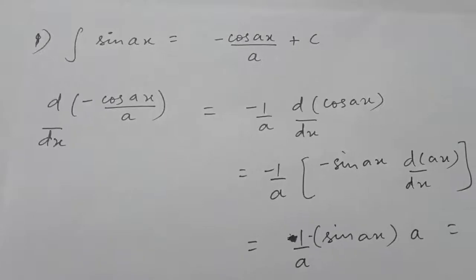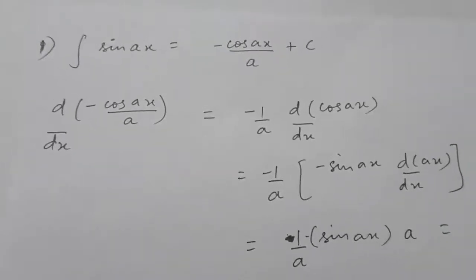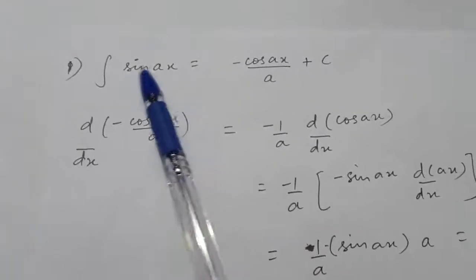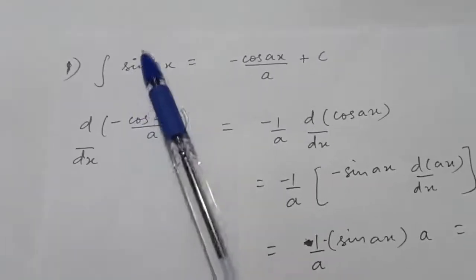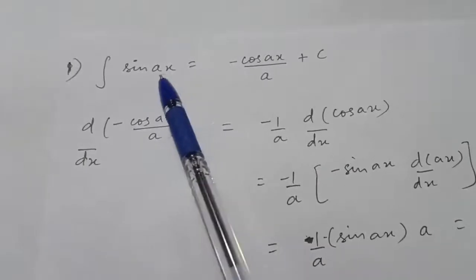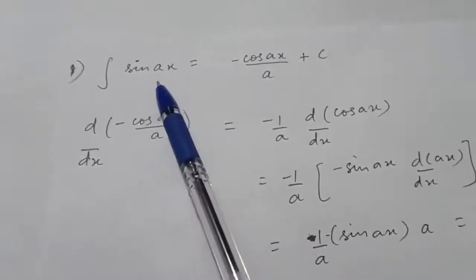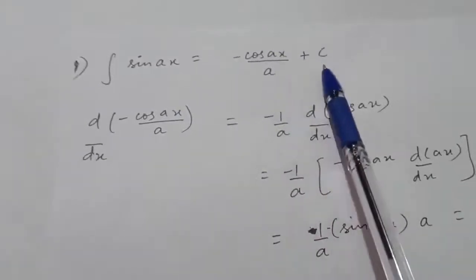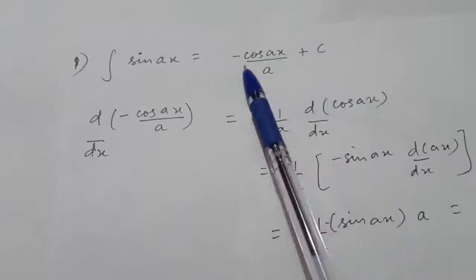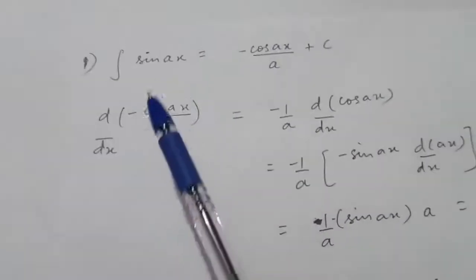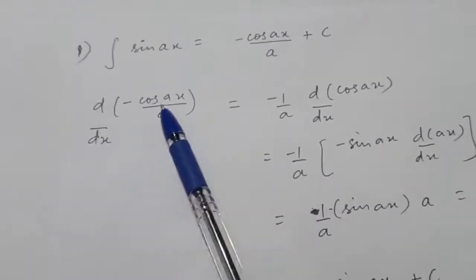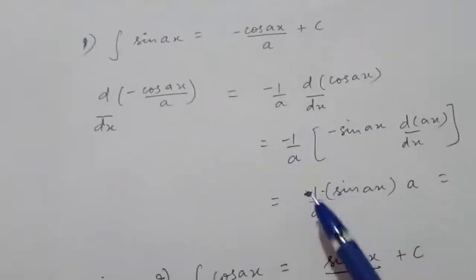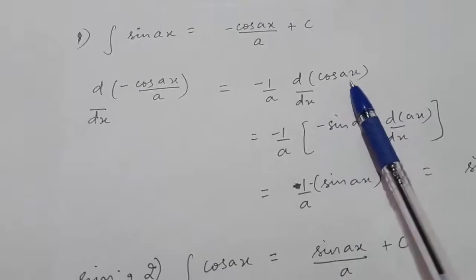Now see, there are some more integrals where the angle of the integration gets multiplied with some constant. Here, the angle of the sine is multiplied with a. The angle is ax, right? Therefore the integral of this will be minus cos ax upon a plus c. And you can check it, the derivative of this will be sin ax. Let's do this now. The derivative of minus cos ax by a will be minus 1 by a, as it is constant, taken outside, into the derivative of cos ax.